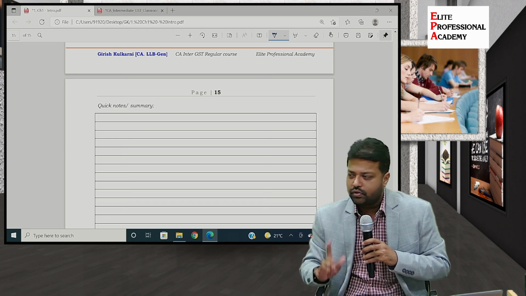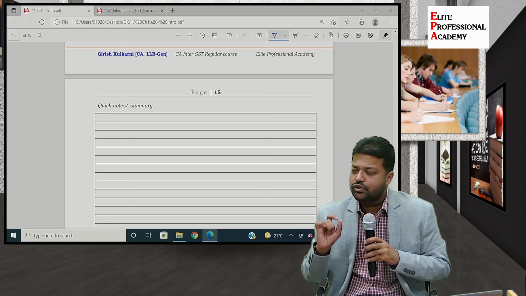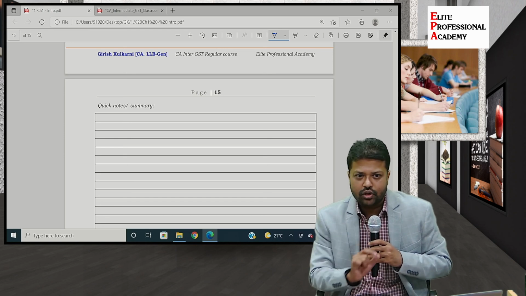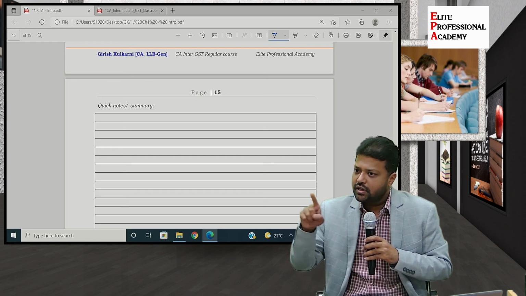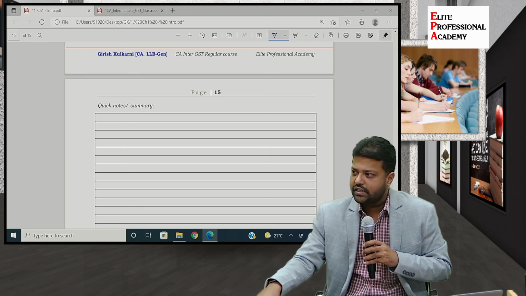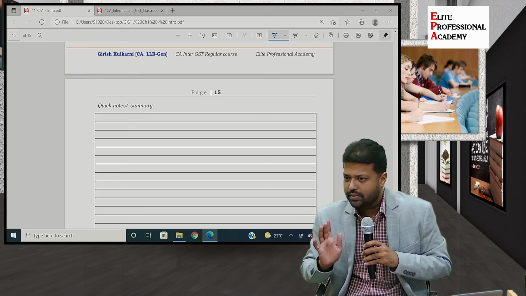So one thing that you have to do is, once you reach home today, spend 20 minutes revising all the concepts that we discussed, so that you will be in a better position to appreciate the next topic that we are starting from tomorrow, that is, the concept of supply under GST.